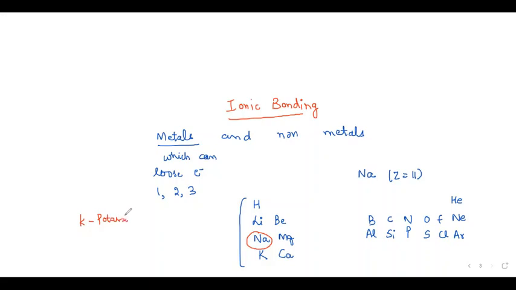And then what's after that? Calcium, C capital, A small. The first letter of a symbol of an element is always capital. If a second letter is there, it will be small.